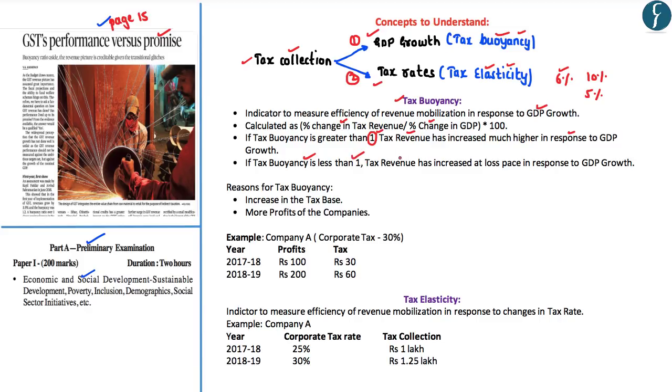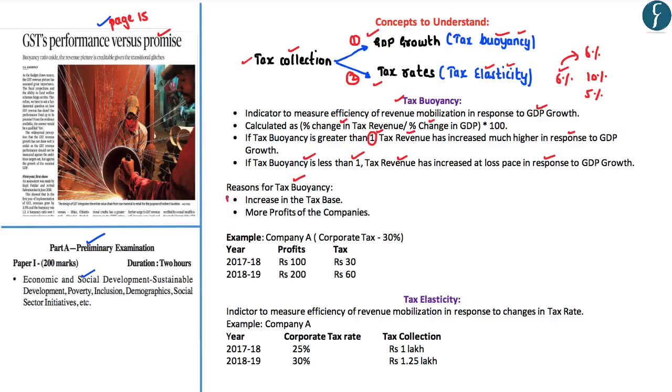In other words, the tax revenue of the government has increased at a much lower pace in response to the GDP growth rate. On similar lines, if tax buoyancy is equal to 1, it would mean that 6% growth in the GDP has translated into 6% change in the tax revenue. But the question here is, what could be the possible reasons for the tax buoyancy?